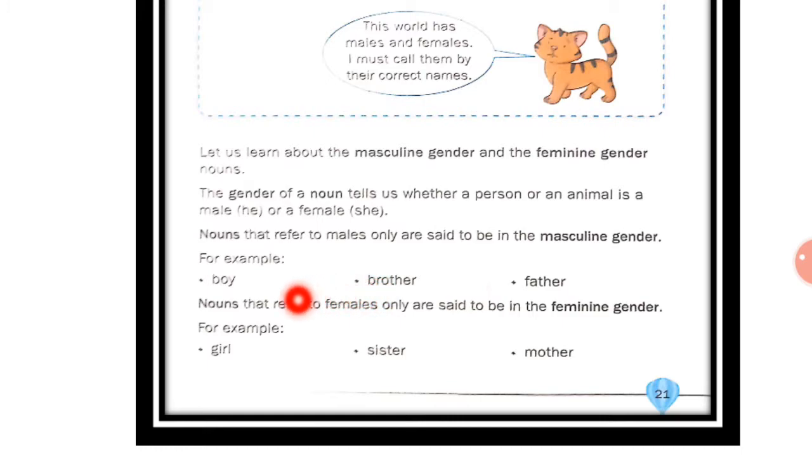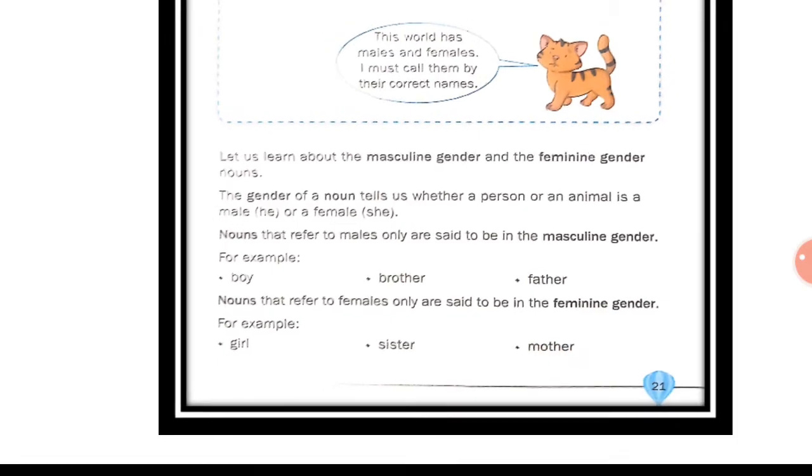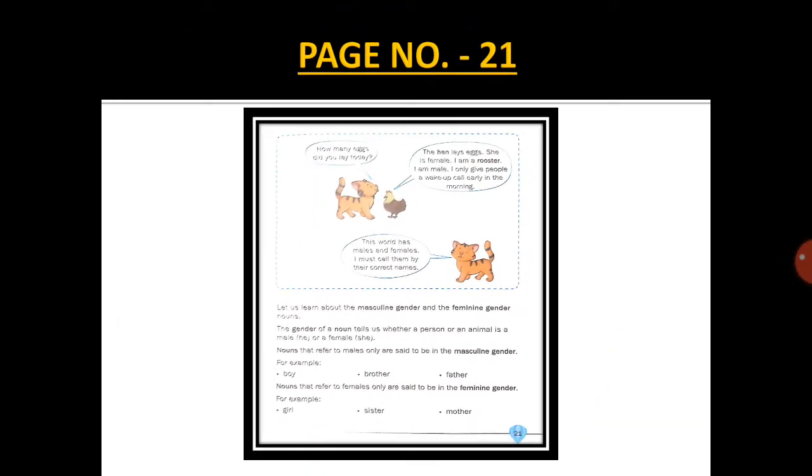Now, what is feminine gender? Nouns that refer to females only are said to be in the feminine gender. For example, girl, sister, mother, grandmother, aunt. These all are examples of feminine gender. So children, I hope that you have understood the meaning of gender and the two kinds, that is masculine gender and feminine gender.